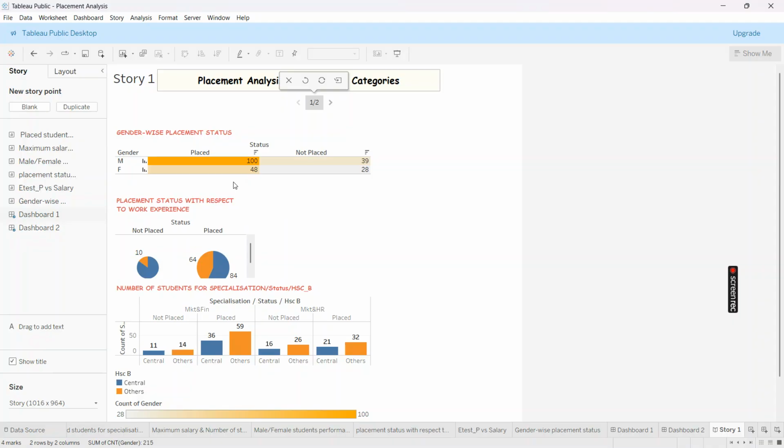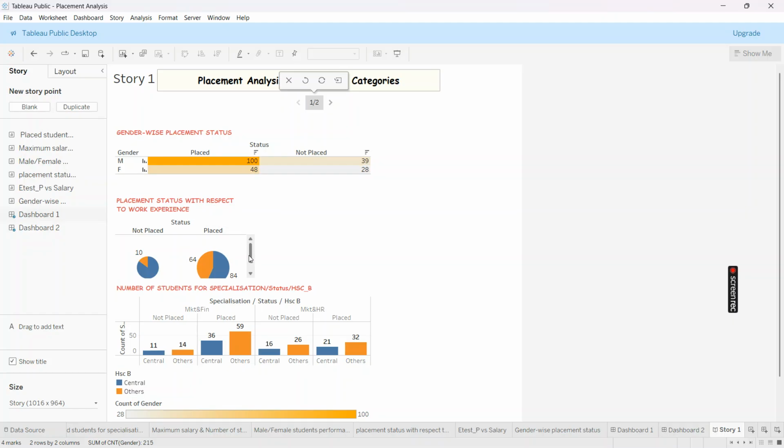So from this we can tell that male candidates are likely to get placed compared to female candidates. And one more observation from this chart is that the availability percentage of male and female in the data set is 65% and 35%.